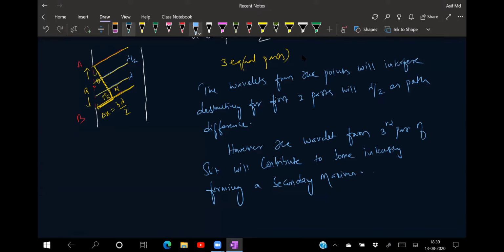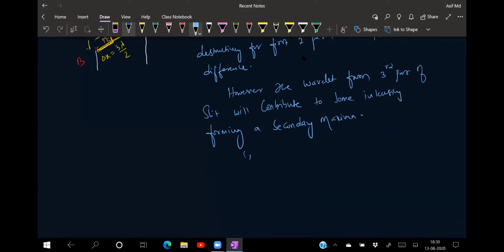So the intensity of this maxima is much lesser than that of the central maxima, isn't it? The intensity of this maxima is much lesser than that of central maxima.